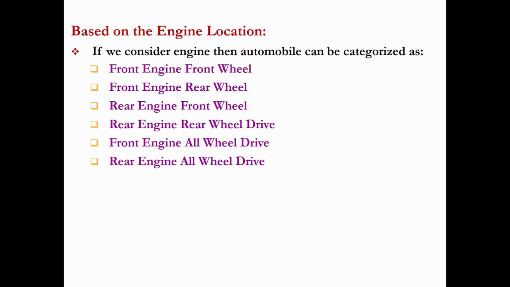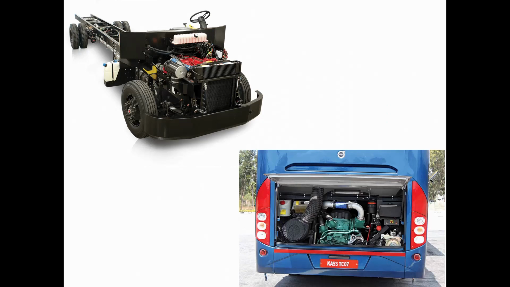Then based on the engine location, we can classify that into front engine front wheel drive, front engine rear wheel drive, rear engine front wheel drive, rear engine rear wheel drive, front engine all wheel drive, and rear engine all wheel drive. So here we can see the front mounted and front wheel drive. In the first diagram, the engine is mounted at the front of the vehicle and the power is transmitted to the rear wheel. So the first diagram is an example of front mounted rear wheel drive.